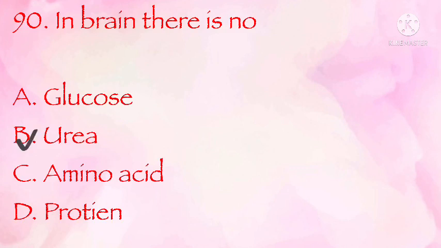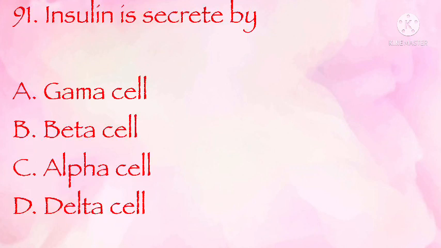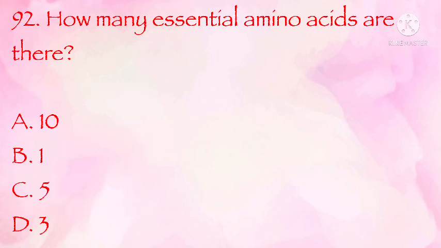The correct answer is B. Urea. Insulin is secreted by gamma cell, beta cell, alpha cell, delta cell. The correct answer is B, beta cell. How many essential amino acids are there? 10, 1, 5, 3. The correct answer is A, 10.